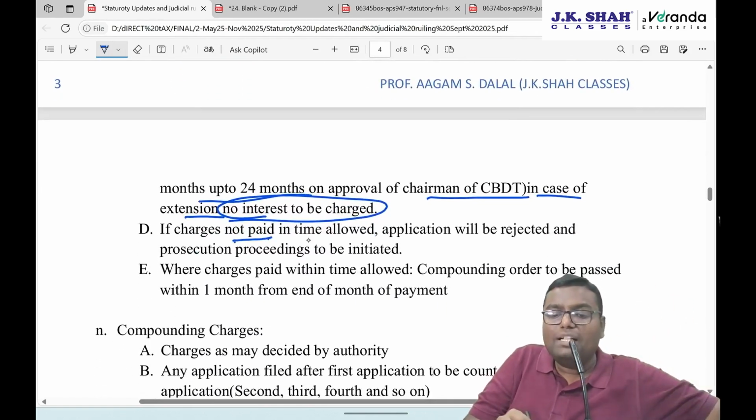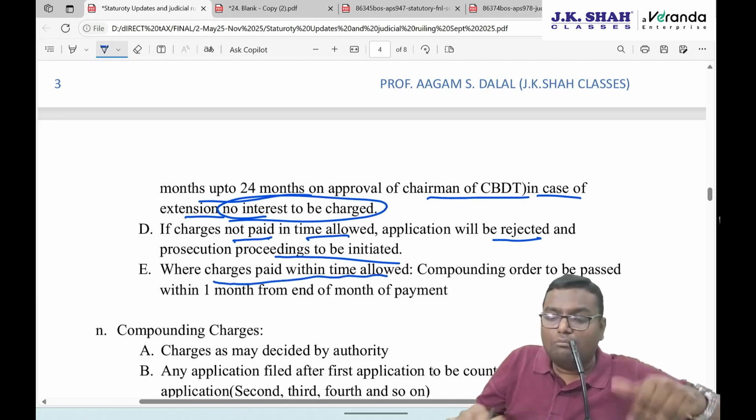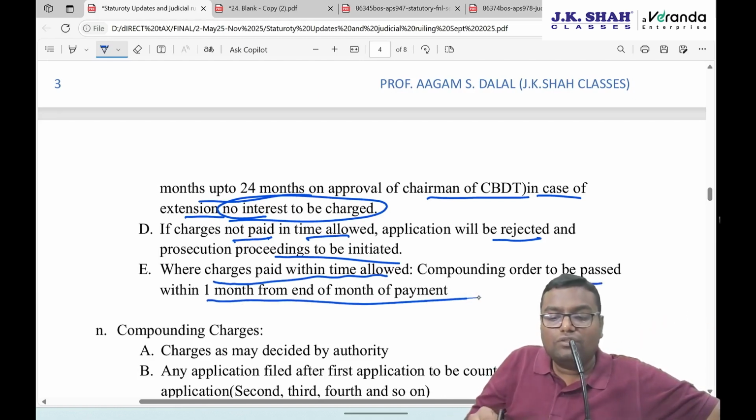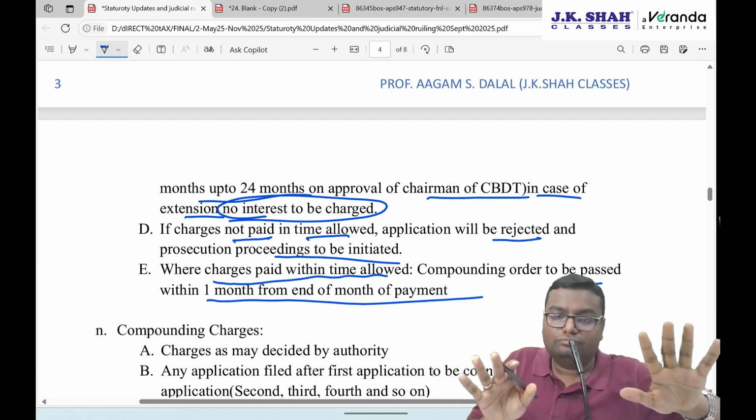If charges are not paid in the time allowed, the application will be rejected and prosecution proceedings will be initiated. And if the charges are paid within the time, the compounding order will be passed within 1 month from the end of the month of the payment, and the prosecution proceedings will be dropped.